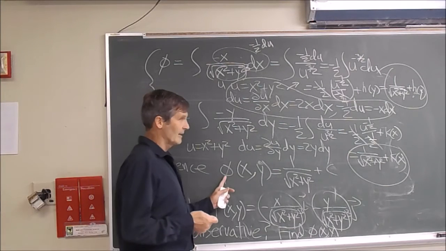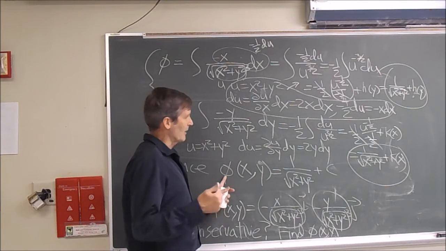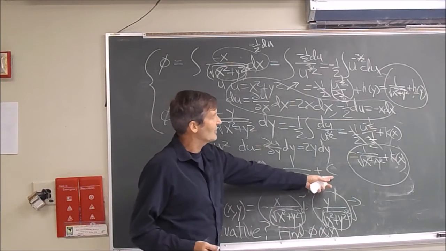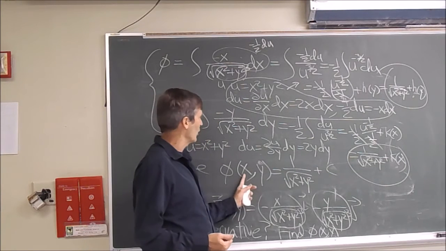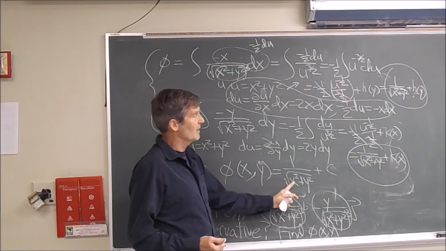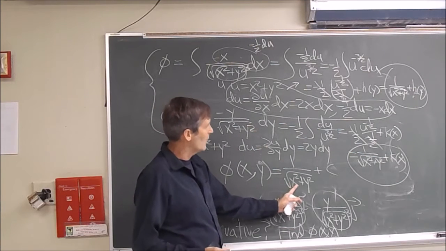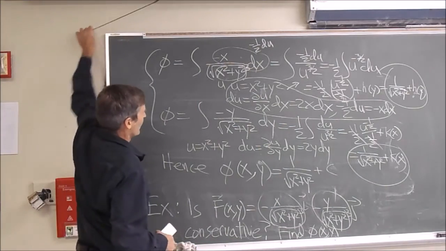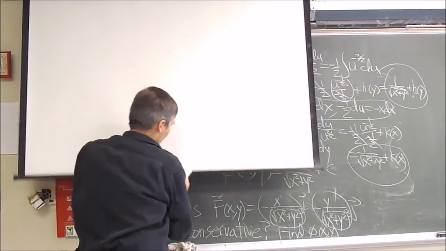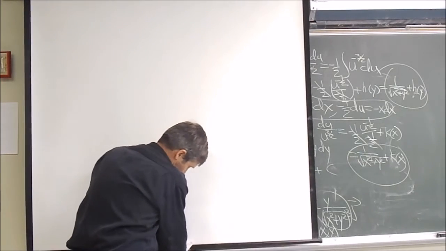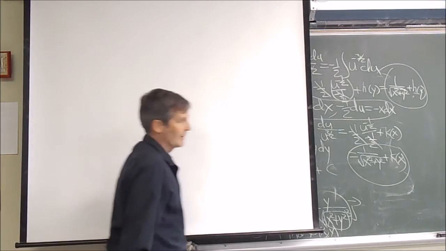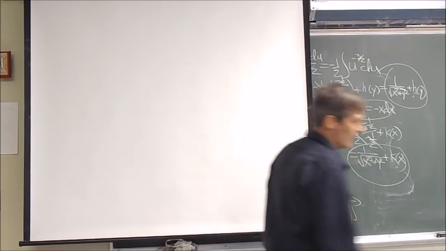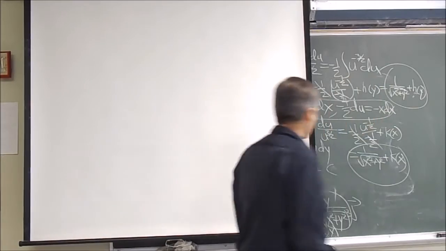And it's just like in calculus 1, when you took an antiderivative, you got a particular function plus an arbitrary constant. Same thing here. When a potential exists, there will be an infinite number of choices, but they're all equal within adding a constant, as you observe in this example. So there's how to tell if a vector field, such as a force field, is conservative or not. You can just integrate the components and see if you can come up with a function that works.